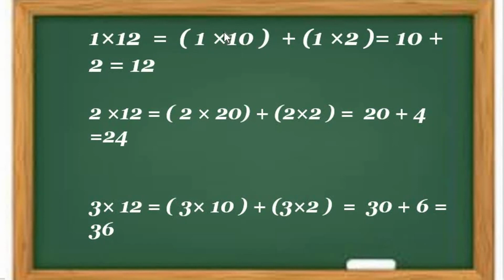Here we can do 1 multiplied by 10. So 1 tens are 10. Plus 1 into 2. 1 twos are 2. So 10 plus 2, how many are it, students? 12. So 12 ones are 12. Got my point? What are we doing here again, students? Build the 12 times table using the idea.